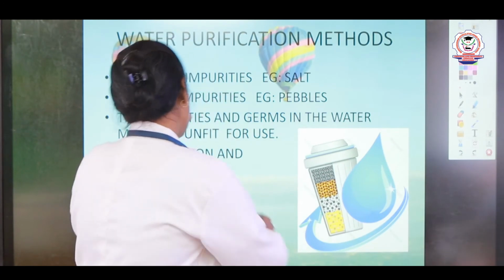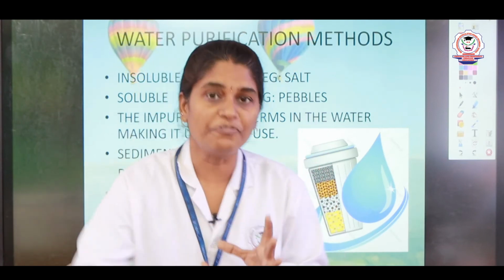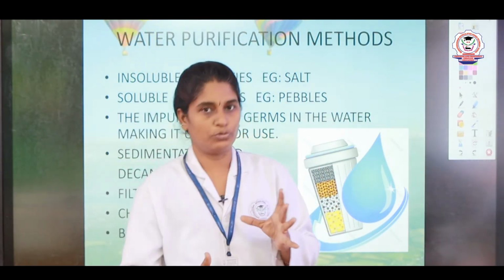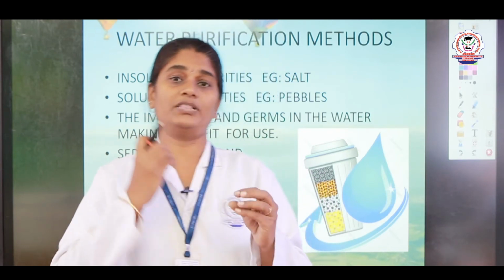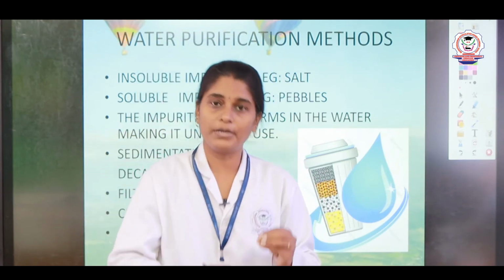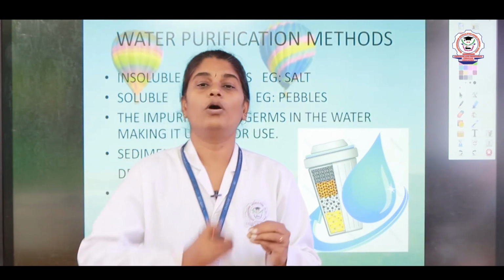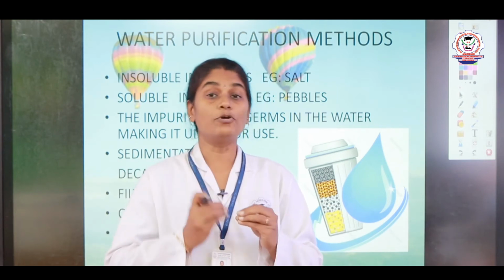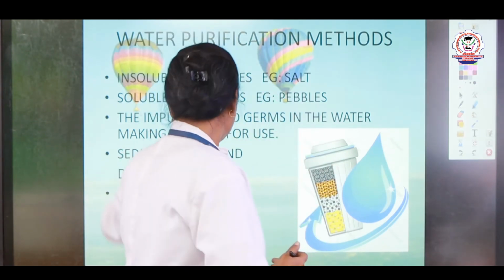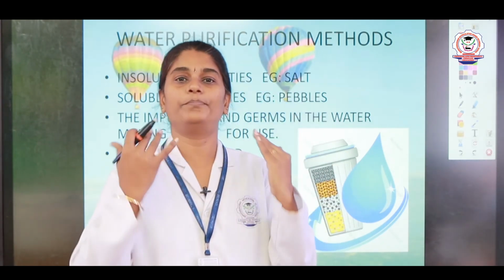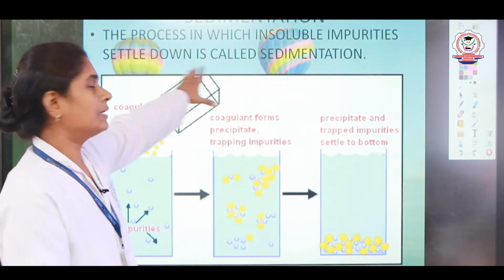Now there are a few methods that we have to undergo to purify the water from the impurities. Usually when the water is filled with soluble impurities, we have to boil, evaporate, or do distillation. Suppose the water has insoluble impurities, we have to do some process, thereby we can make the water pure. So, what are the methods? Let us see some methods.